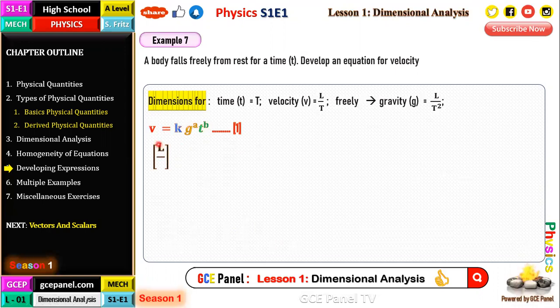Next, dimensions for V is L on t is equal to K times L on t squared to the power A times T to the power B for time.